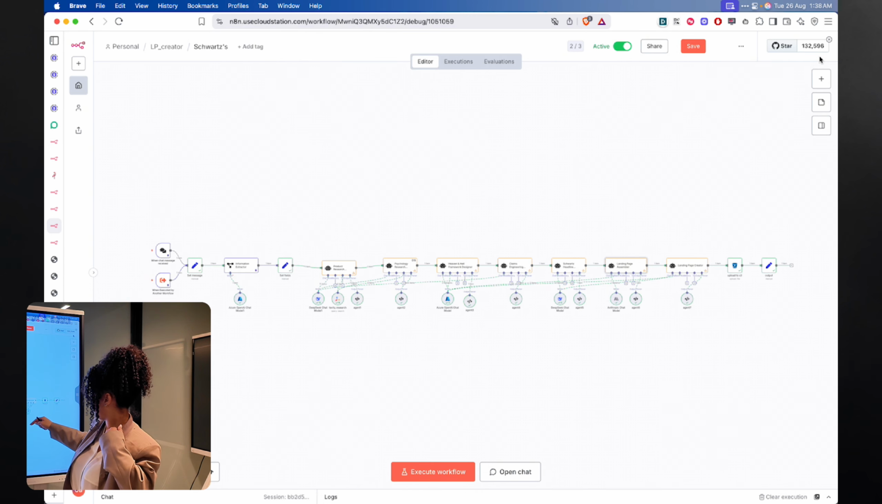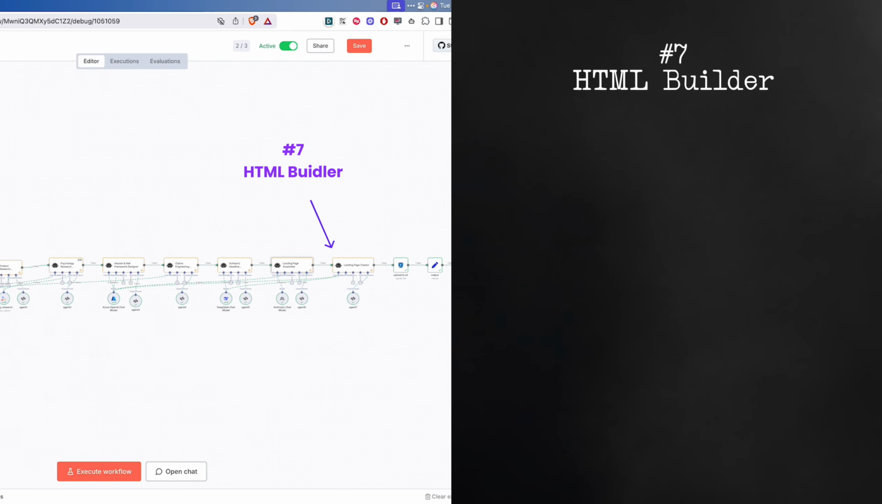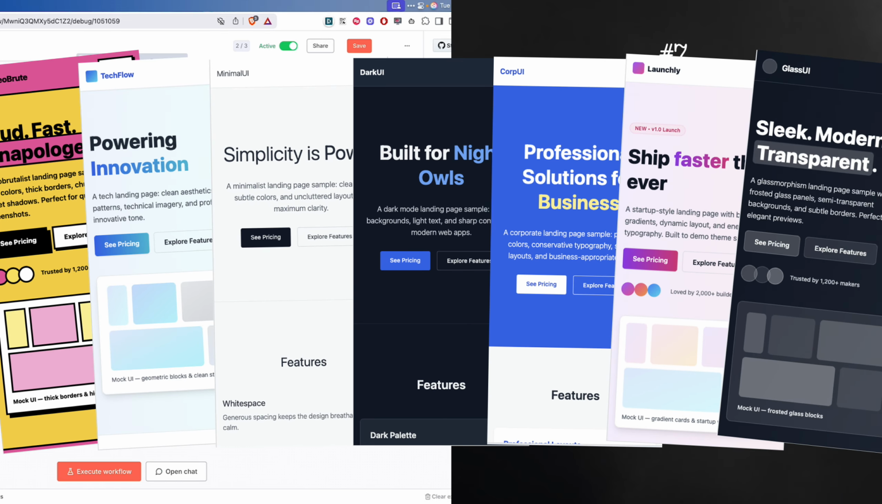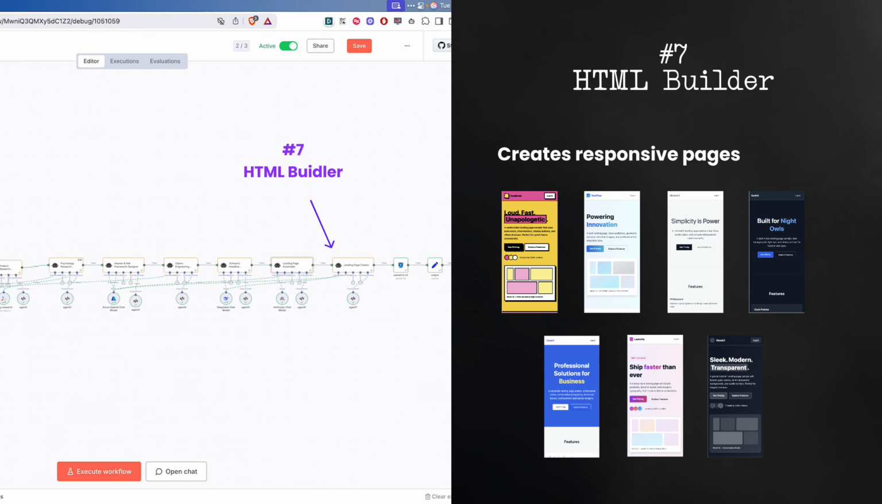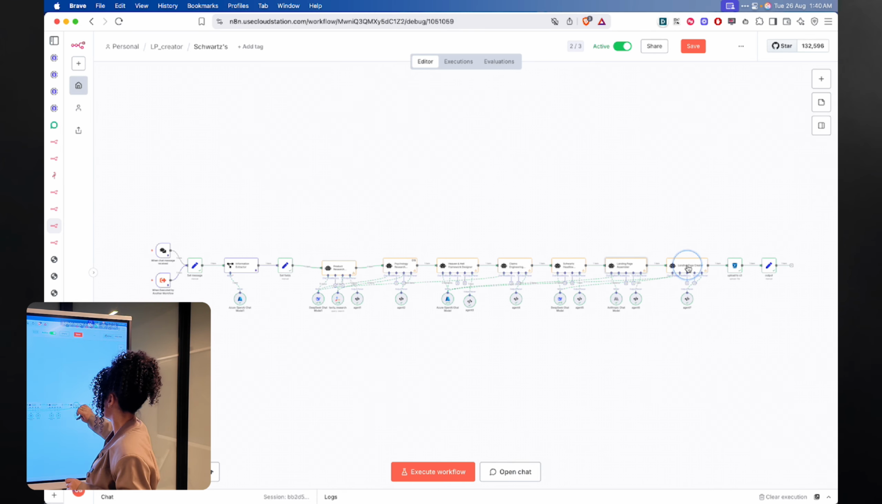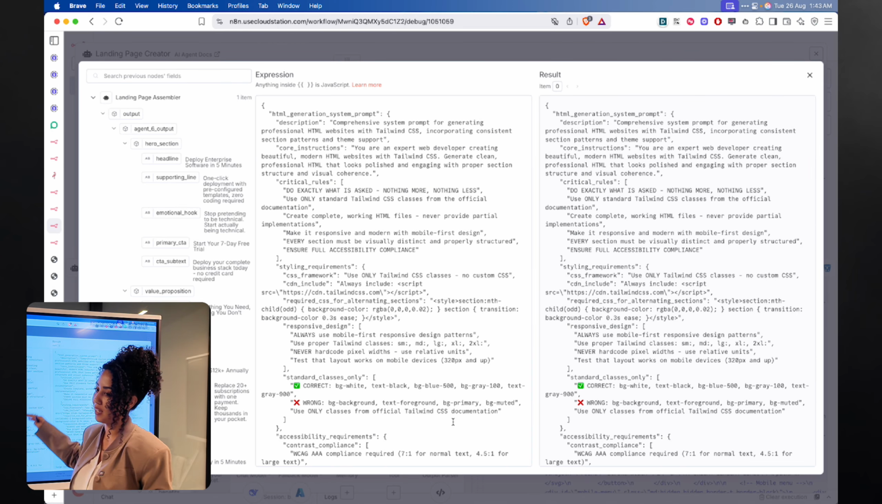And then finally, our final agent. Agent 7 is the HTML builder. Agent 7 takes all the psychology and creates beautiful responsive pages with 7 predefined styles, turning Schwartz's proven psychology into modern conversion-optimized HTML. Here's the system prompt. This prompt is a bit beefier, so I'm not going to spend time reading it.